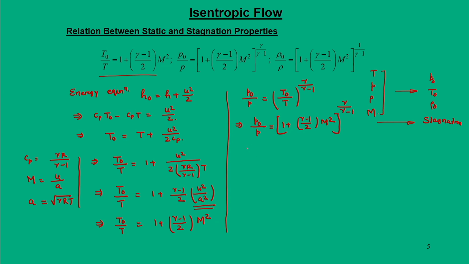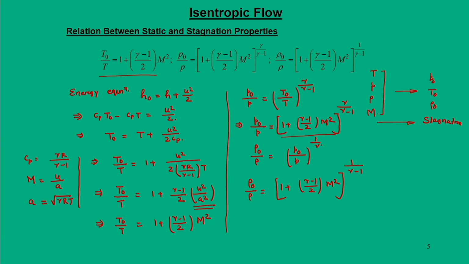Another isentropic relation is rho naught by rho equal to P naught by P to the power 1 by gamma. When you substitute, we arrive at rho naught by rho is equal to 1 plus gamma minus 1 by 2 M square, entire to the power 1 by gamma minus 1.